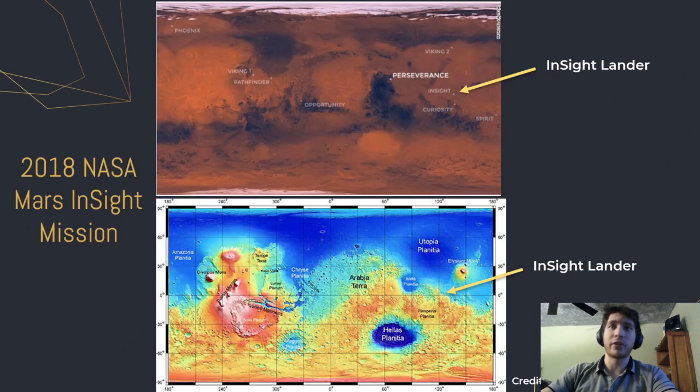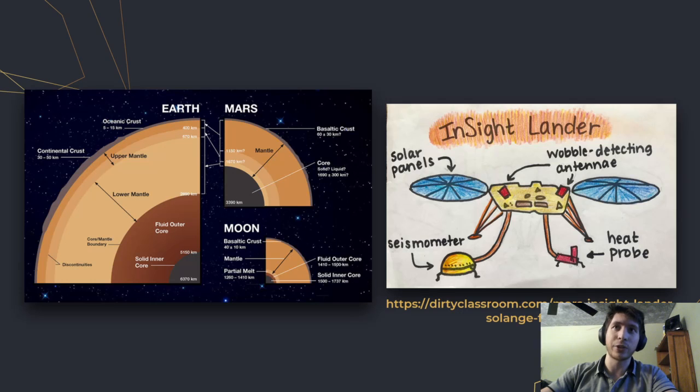So a little background first. InSight, which stands for Interior Exploration Using Seismic Investigations, Geodesy, and Heat Transport, launched on May 5th, 2018, and successfully landed in the Elysian Planitia on November 2nd, completing a roughly 300 million mile journey. And the aim of InSight is to determine the interior structure, composition, and thermal state of Mars, as well as constrain present-day seismicity and impact cratering rates.